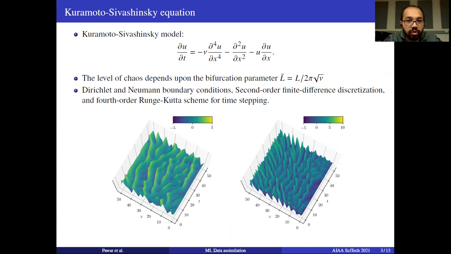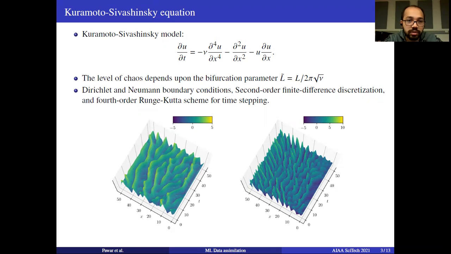The KS model was derived in the context of reaction diffusion systems. The first term on the right-hand side of the KS model is the viscous stabilization term. The second term is the diffusion term, and it is responsible for the instability at small scales. The last term on the right-hand side is the nonlinear term, and this is responsible for the transfer of energy between the large and small scales.